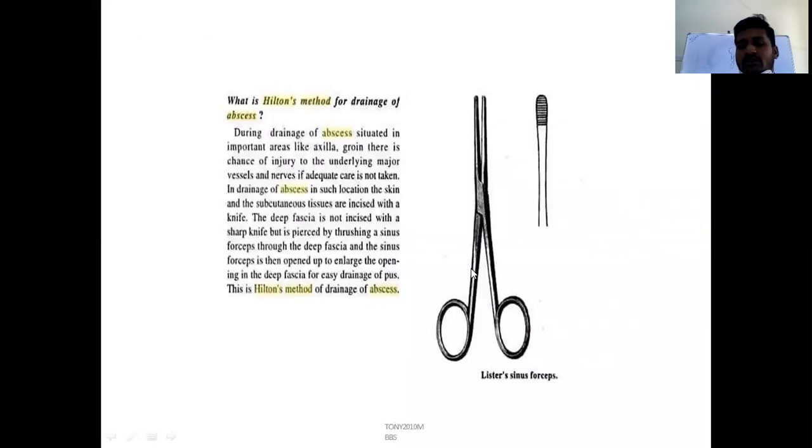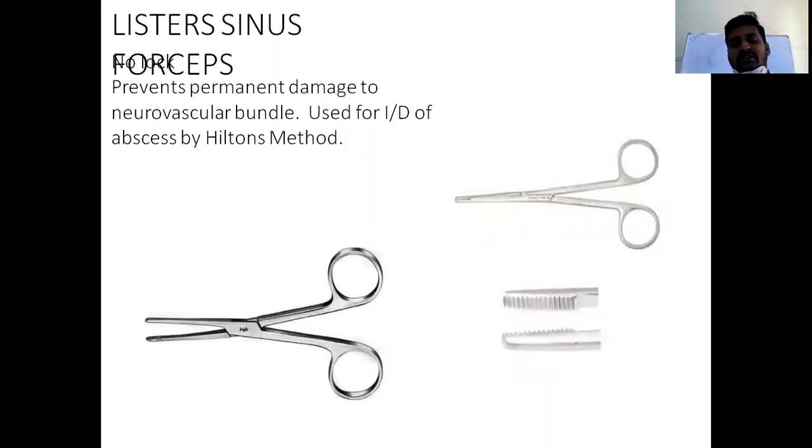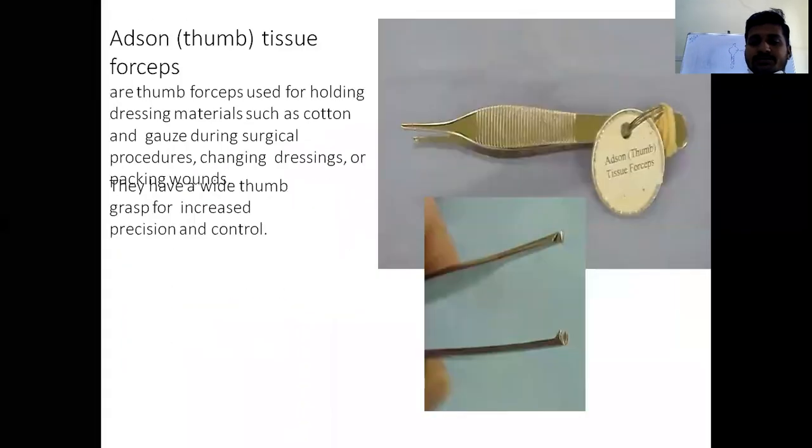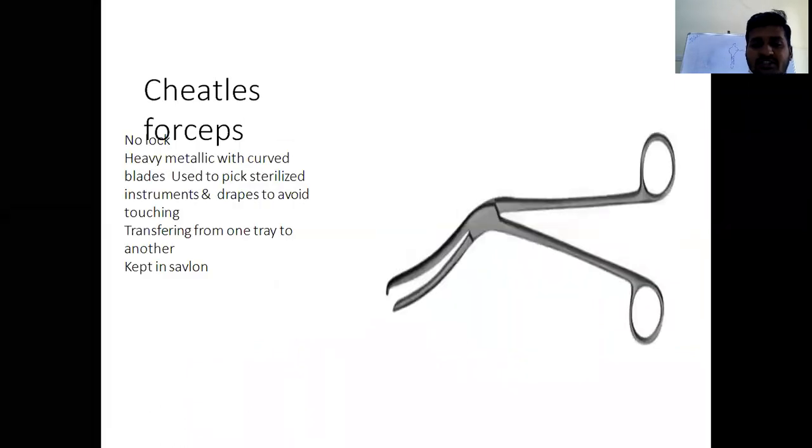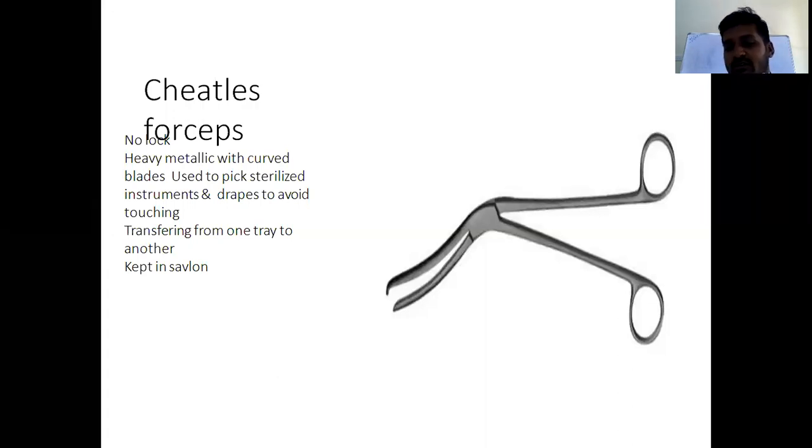See, the two forceps which do not have a locking mechanism are the Lister's forceps and Cheatle's forceps. Cheatle's forceps is curved steel with no serrations and no locking mechanism. The shape of the blades resembles the beak of a bird. Which bird? Cheetle. So the name is Cheatle's forceps.